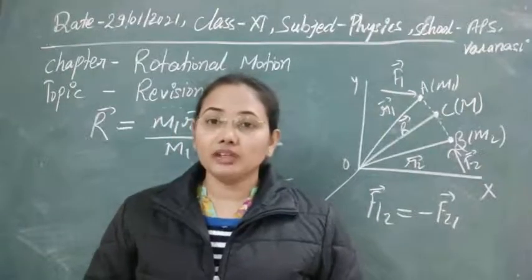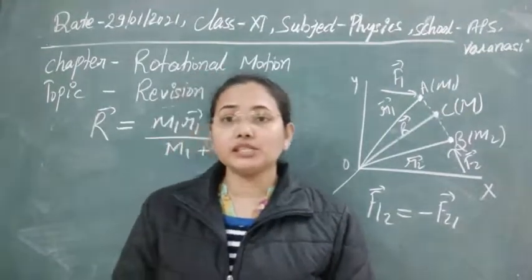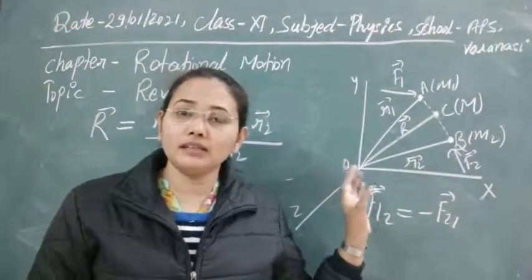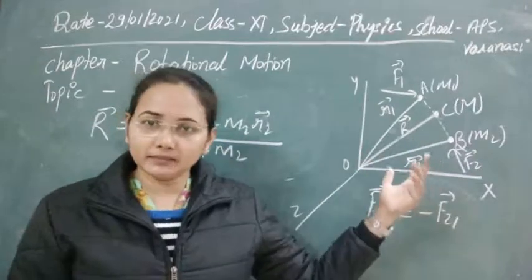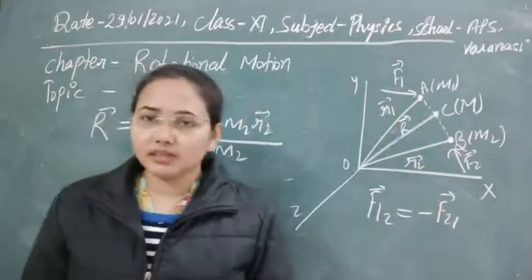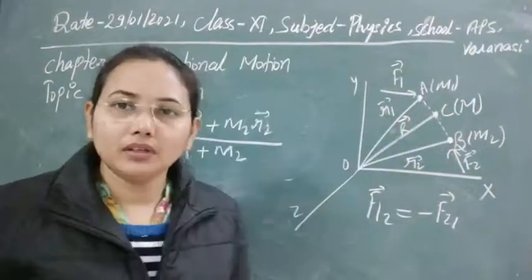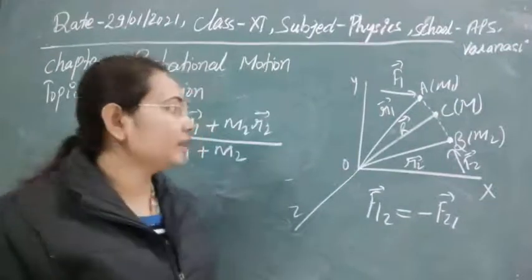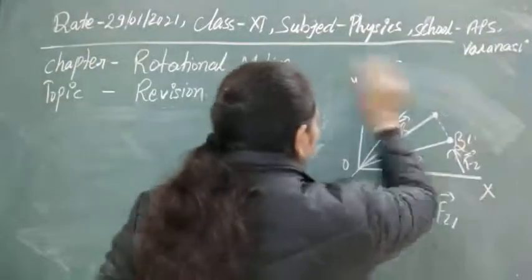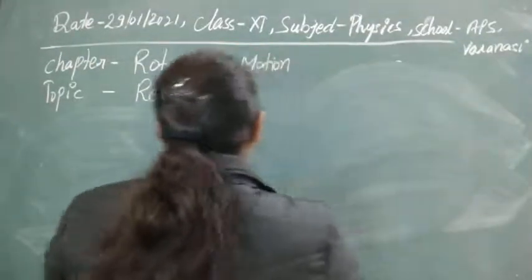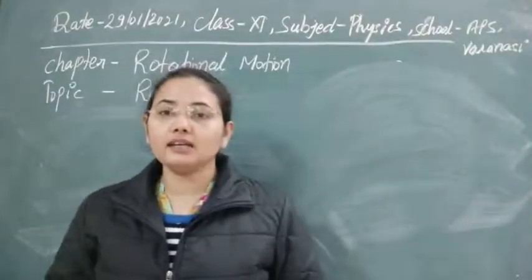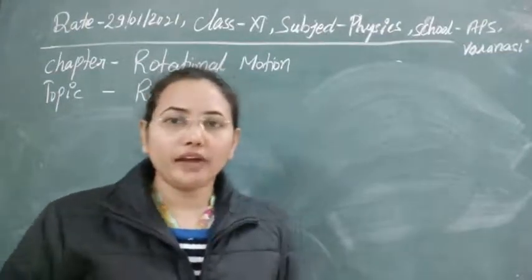Or simply, if we know the center of mass position from the origin, and we don't know where the second particle is, then we can easily find out by this equation what will be the distance of the second particle from there. Now the next important concept here is motion of center of mass. Whenever the center of mass is in motion, how can you find its properties, like the force acting on it, momentum, velocity, acceleration? So let's see how to find this out.